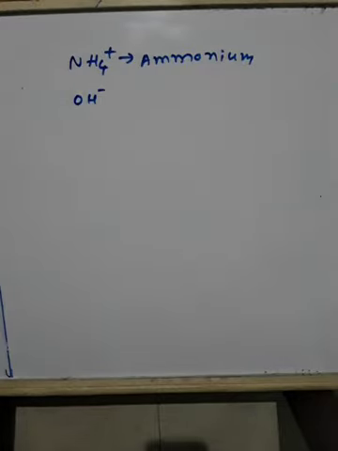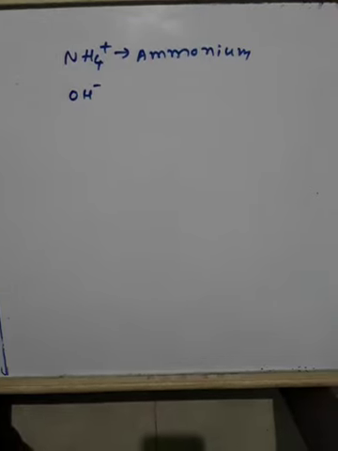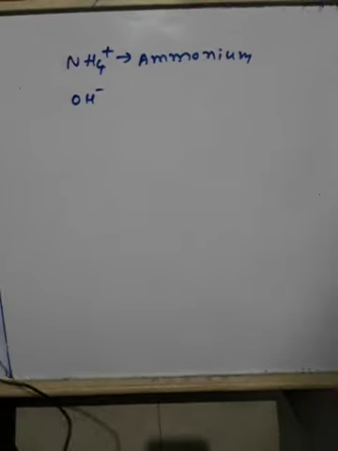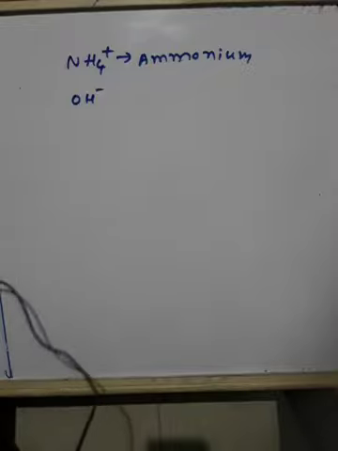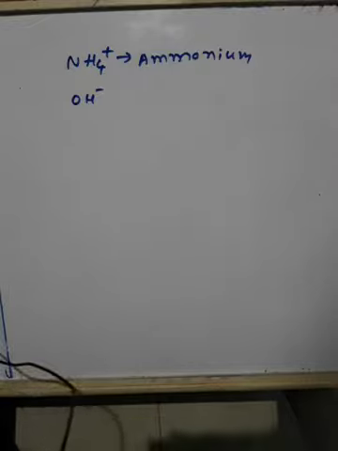That's why I told you, there are positive ions and negative ions whenever a compound is formed. I wrote NH4, which is a polyatomic ion. So ammonium is NH4.